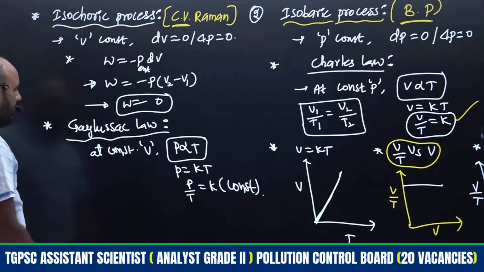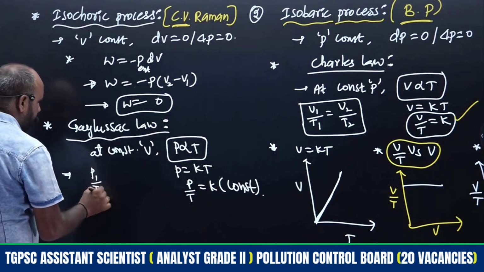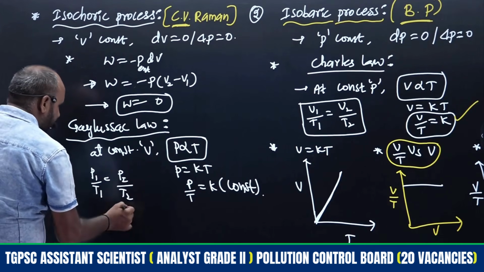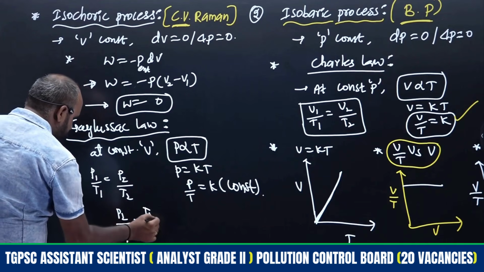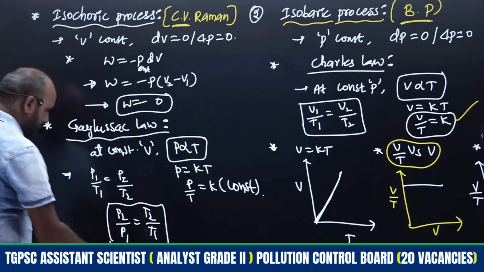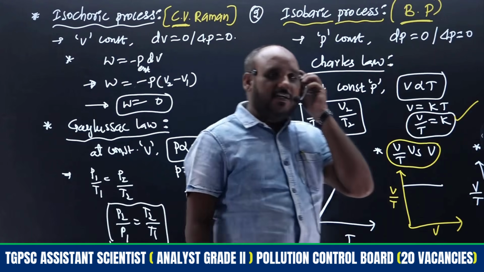Similarly from this, what equations will we get? P1 by T1 is equal to P2 by T2, or this we may write as P2 by P1 is equal to T2 by T1. These equations are helpful whenever we are doing numericals based on the work done concept.